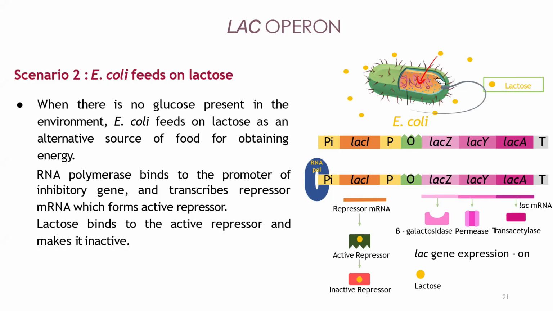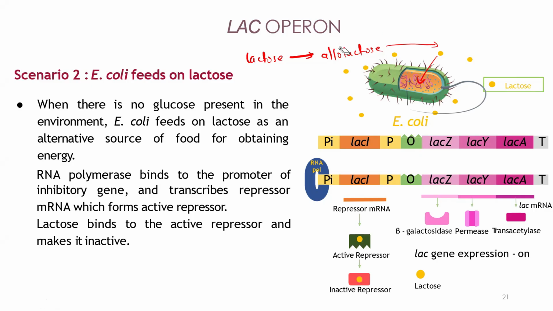Inside the cell, the lactose will be converted into glucose. Or you can say this lactose will sometimes be converted into allolactose, a modified structure of lactose. This allolactose can be converted into glucose and so on.